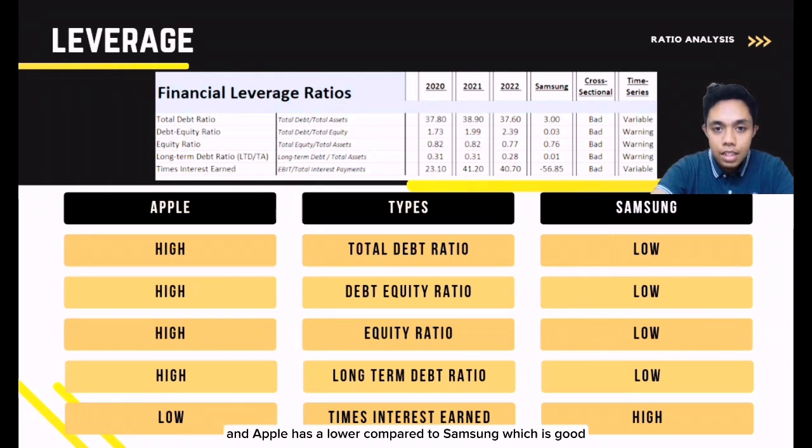For times interest earned, Apple has a higher ratio compared to Samsung, which is good. In 2020, the ratio is 23.1, in 2021 42.2, and 2022 40.7, while Samsung is 56.85.